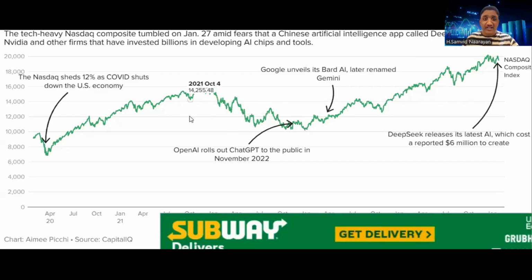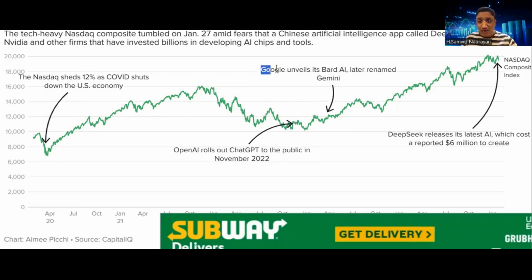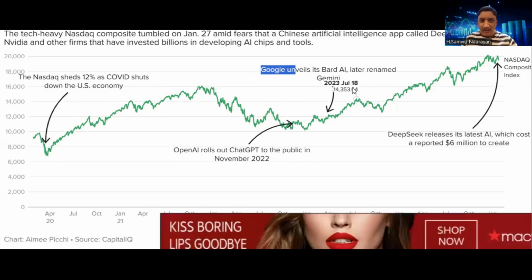So this particular graph is the Nasdaq graph, wherein it shows the comparison between the dip and rise from the time of COVID. So Nasdaq actually lost 12% during COVID, and again the Nasdaq rose as ChatGPT was launched, and also this is the graph when Google revealed its AI model called Genie, and of course this was the graph when DeepSeek was revealed.